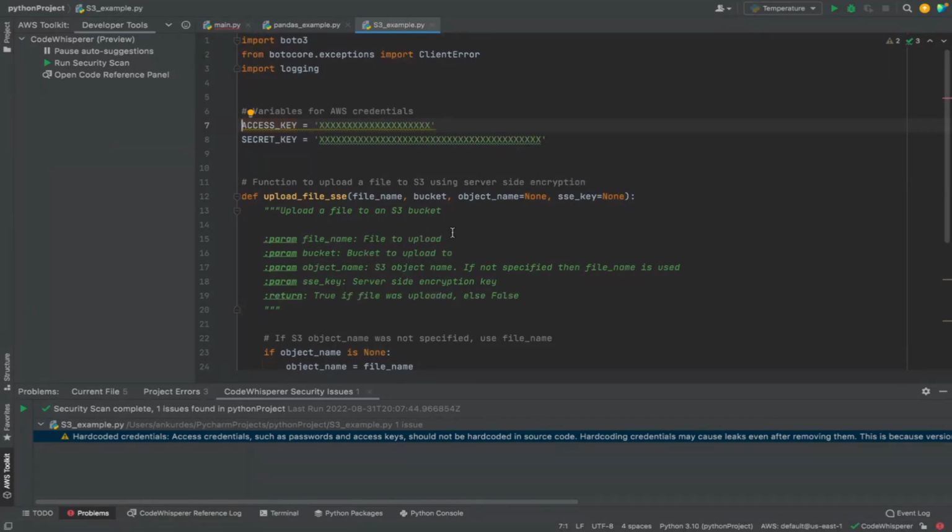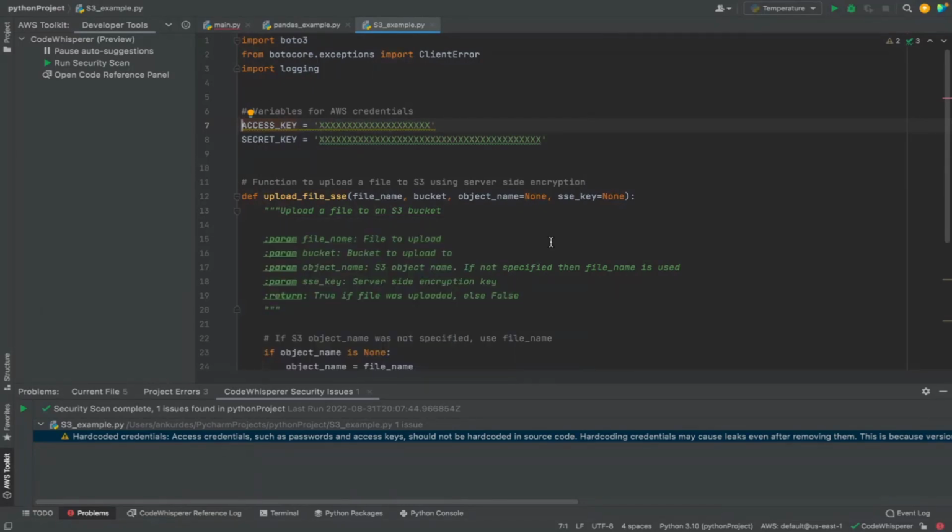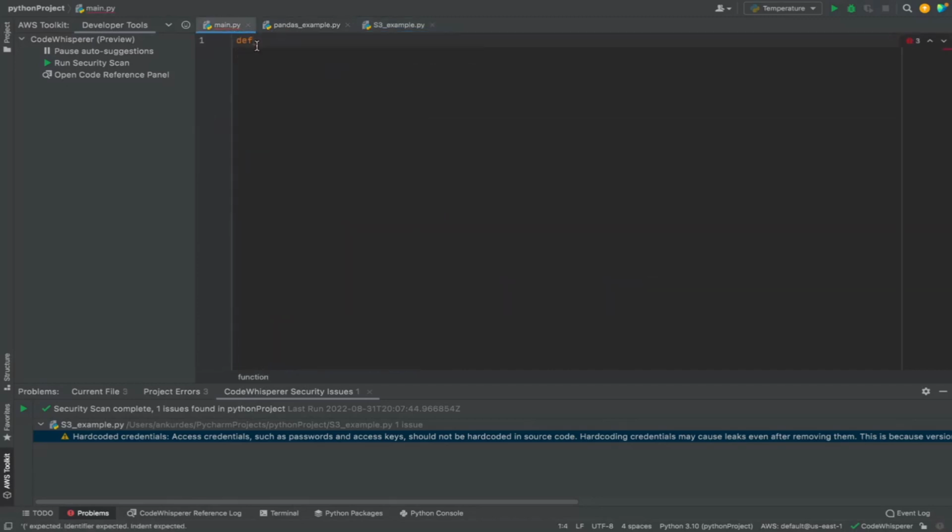So this is one benefit of having the features we have under our responsible AI umbrella. We don't want the developer to inadvertently introduce security issues, or CodeWhisperer to introduce security issues. We want to make sure that when they're ready to commit the code, the developer can just take 15-20 seconds to run this scan. Now let's also take a look at an example where there could be some licensing implications.